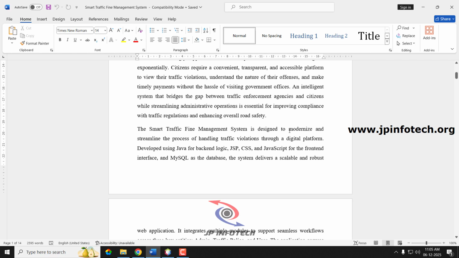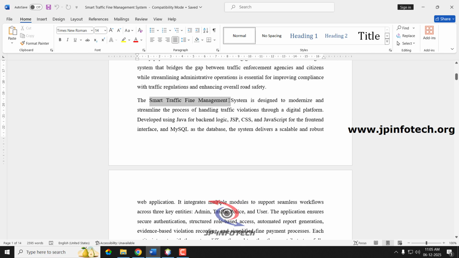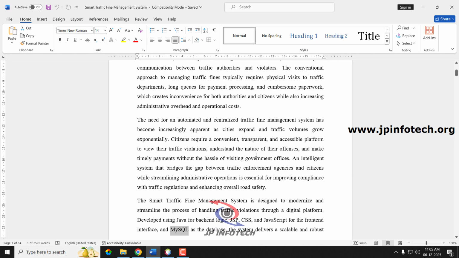So to overcome those issues, we have developed the Smart Traffic Fine Management System, which is developed using Java as the core programming language. We have used JSPs and JavaScript for the front-end development and MySQL for the database. So what is the need for developing this project?